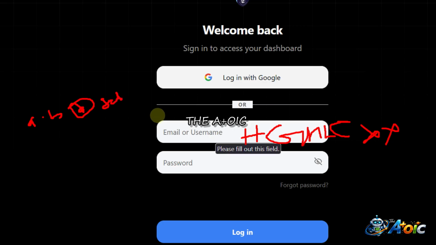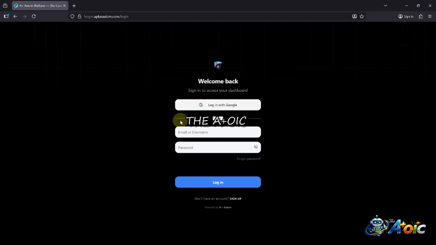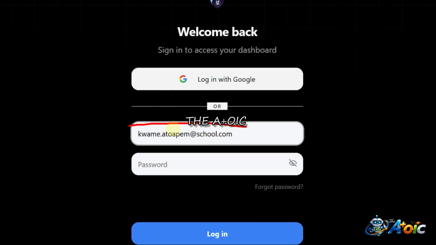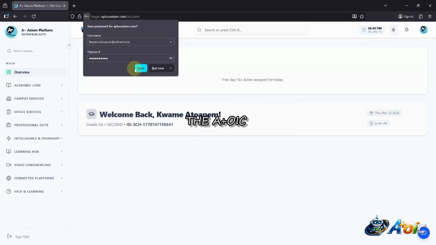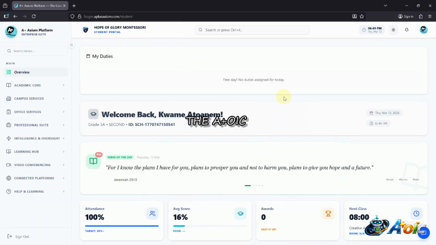So you can use either of the two. I have a student account here, and I'm using an email, not a username. But if you have a username, you can also use it, and it should work. I put in my password, and then I log in. Right, so I am in.